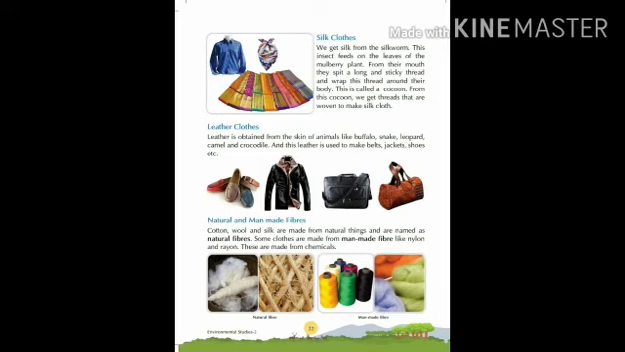Now here are what are natural and man-made fibers. As I said earlier, cotton is a natural fiber. Cotton, wool and silk are made from natural things and are named as natural fibers. Some clothes are made from man-made fibers like nylon and rayon. These are made from chemicals. They are not natural fibers. Fibers that are made by man are called man-made fibers, and fibers that we get from nature are called natural fibers.